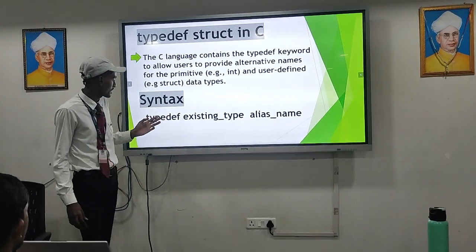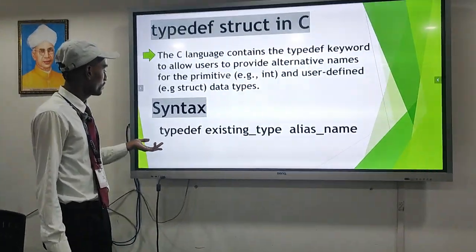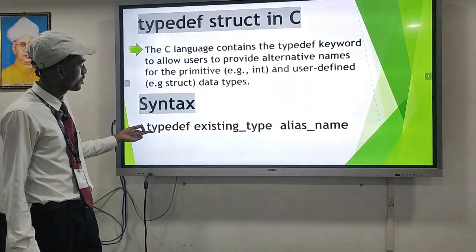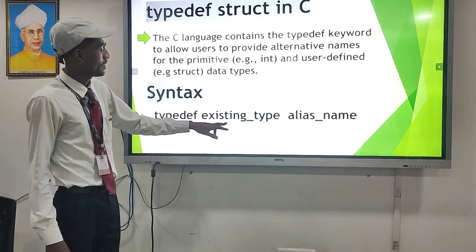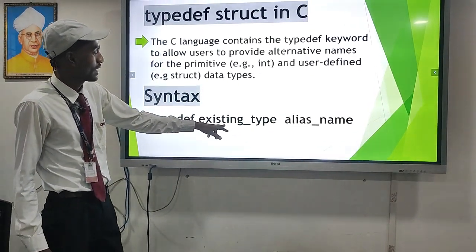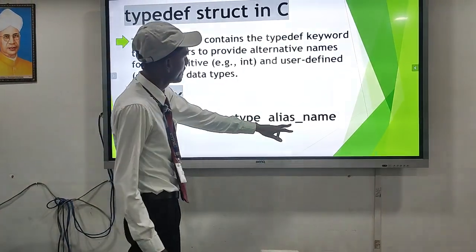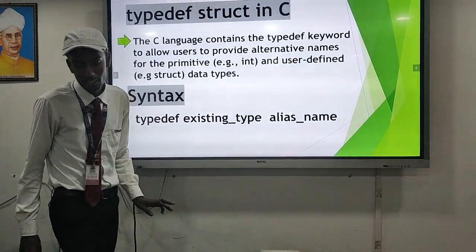Here is the syntax of typedef for use. First of all, we use the typedef keyword. Then we write the existing type, and then we write the new name, that is the alias name.